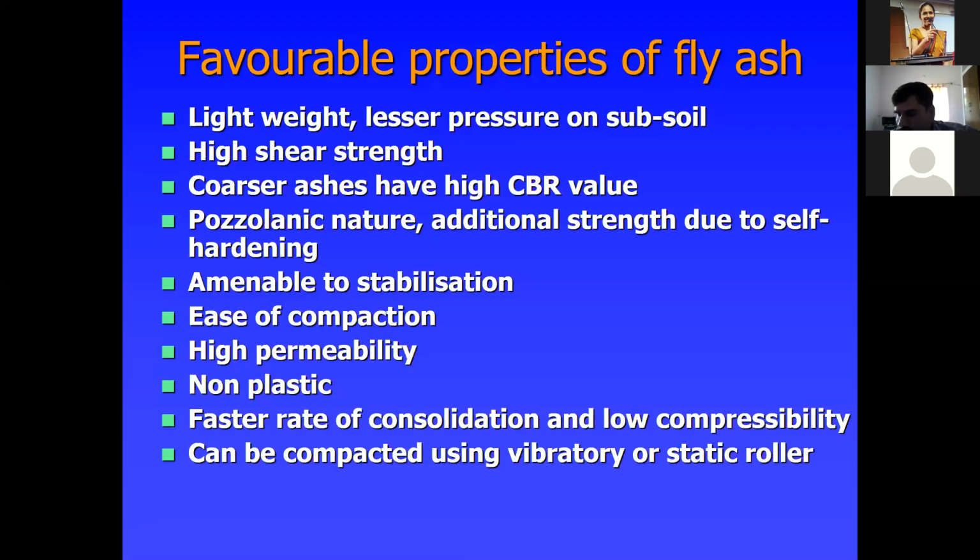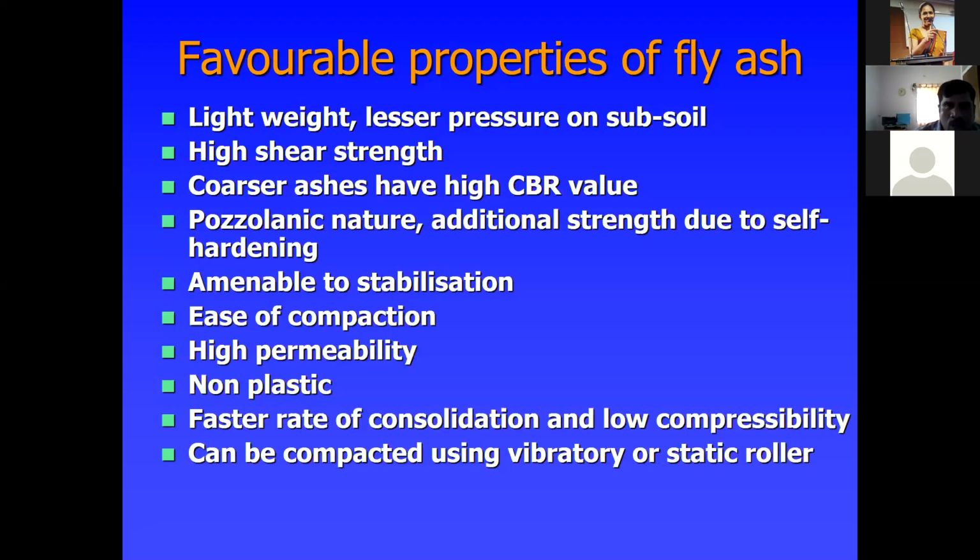We are not supposed to conduct the liquid limit in the Casagrande apparatus, particularly for fly ash. We have to go with the cone penetration test, that is, the cone penetrometer, to determine the liquid limit. Usually this is non-plastic, and it also has a faster rate of consolidation and low compressibility. It's very important: faster rate of consolidation and low compressibility, and it can be compacted using a vibratory or even